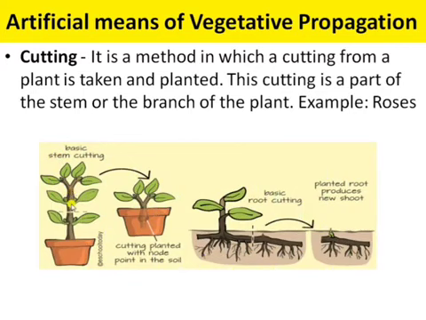When we cut the stem or branch of the rose plant, we plant that cut branch with the nodes pointed to the soil. After some time you will observe that several roots are growing from that cut branch. These roots produce a new shoot and it grows into a new rose plant.